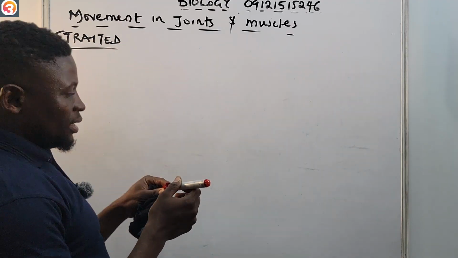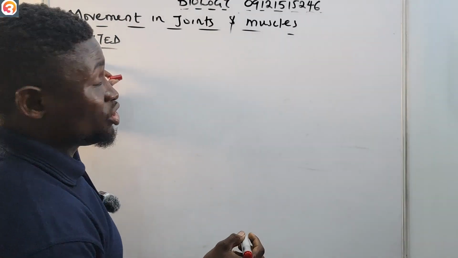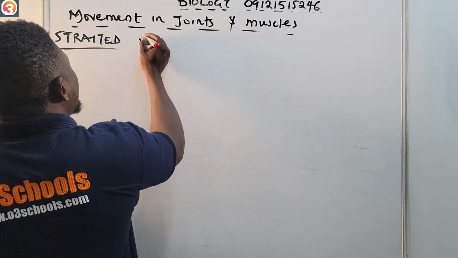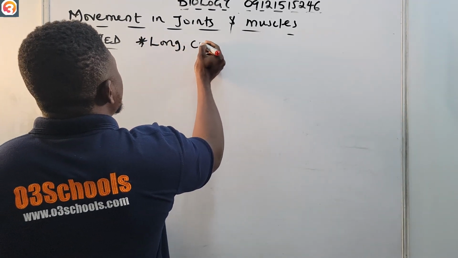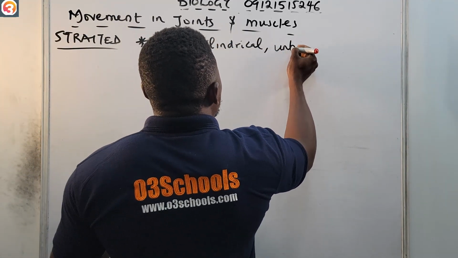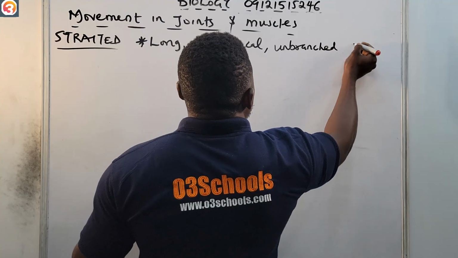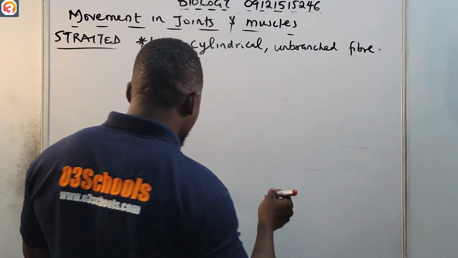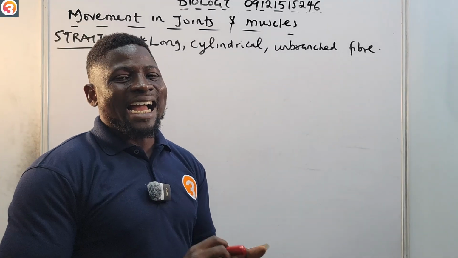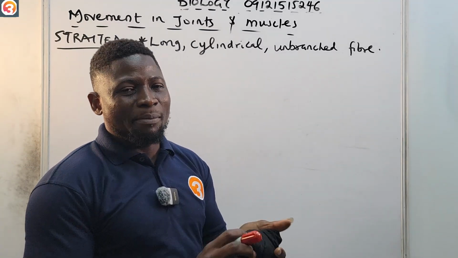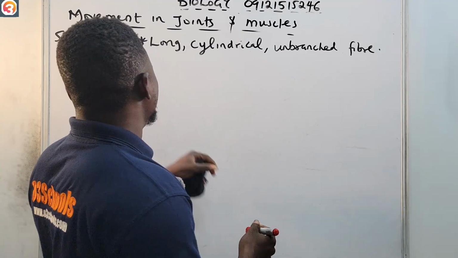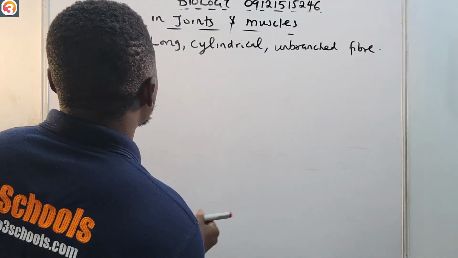We have seen the names. Let us see the structure of striated muscle. Striated muscle is long. It is cylindrical, and it has an unbranched fiber. So the striated muscle is long, cylindrical, and has an unbranched fiber. Where is it located? It is attached to the skeleton.